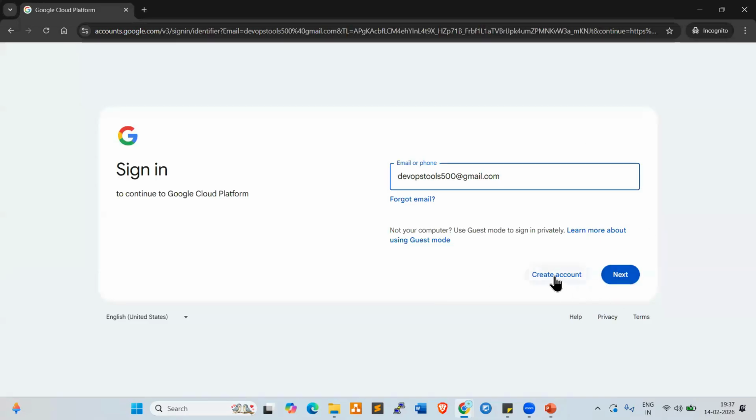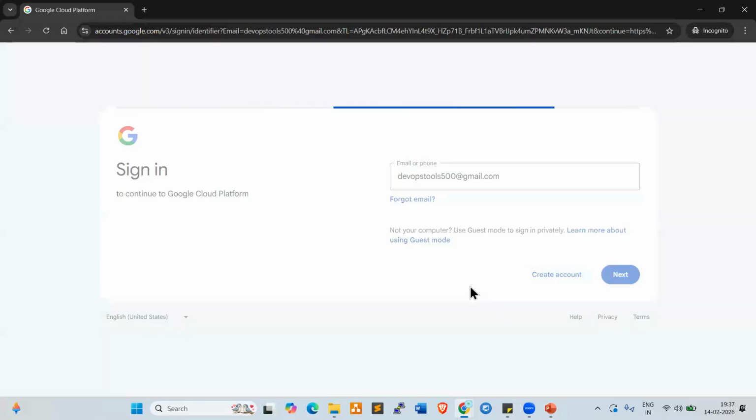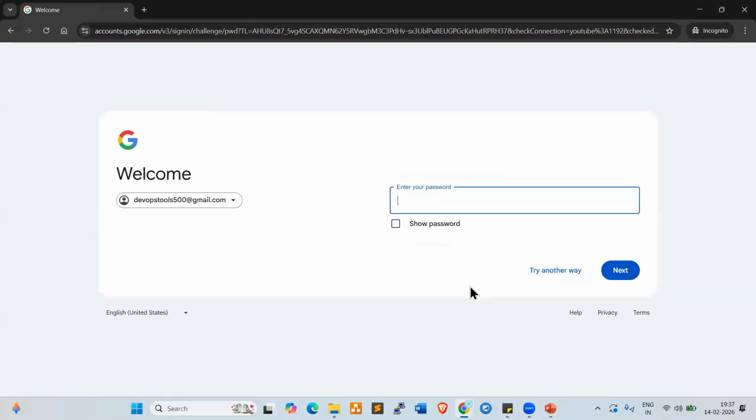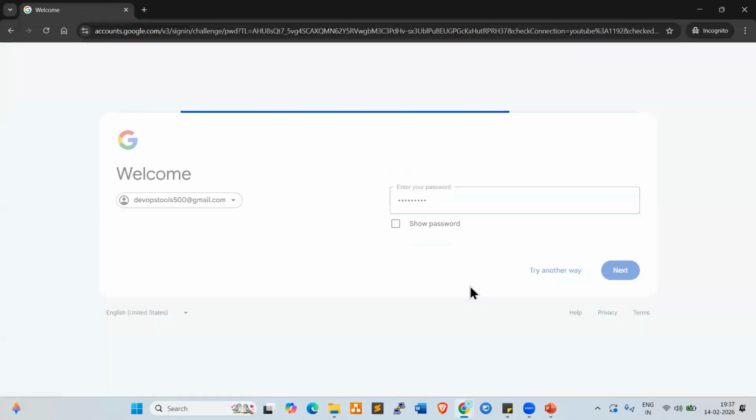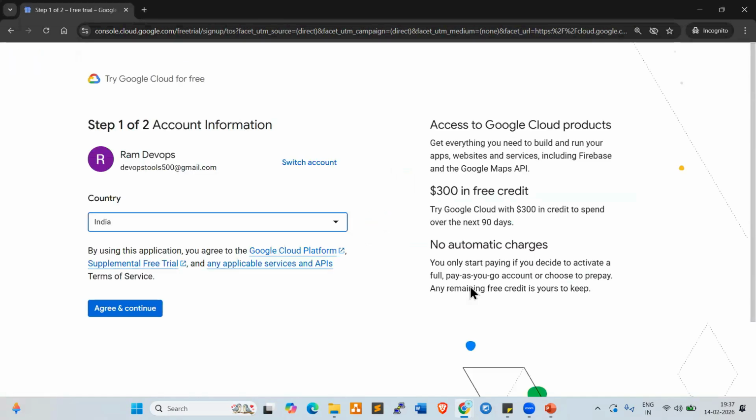Okay, click on next. Now give the password here. Once you give the password, look at here, now it is asking for the country. You can give the country.